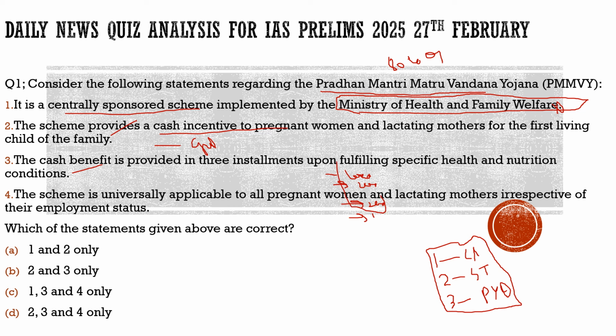Moving to the fourth statement, it says the scheme is universally applicable to all pregnant women and lactating mothers irrespective of their employment status. This is totally incorrect. Basically this scheme is applicable only to those who are working outside the organized or formal sector. That means women in the informal or unorganized sector are eligible for this scheme. So the fourth statement is totally incorrect.